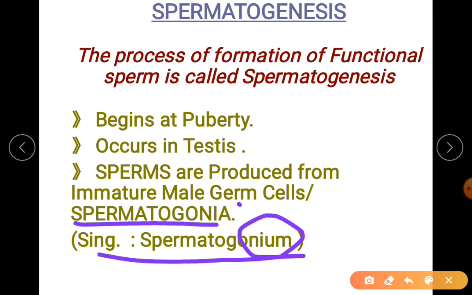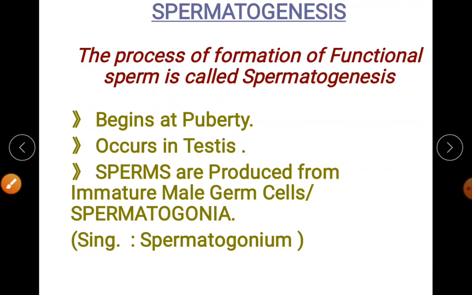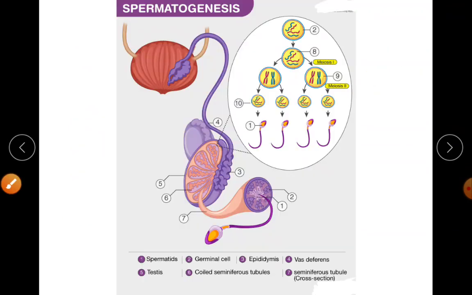Just observe the suffix. This is the mother cell, immature mother cell, or we say germ cell, since it leads to the production of gametes. That's why we say germ cell here in case of humans or higher animals.